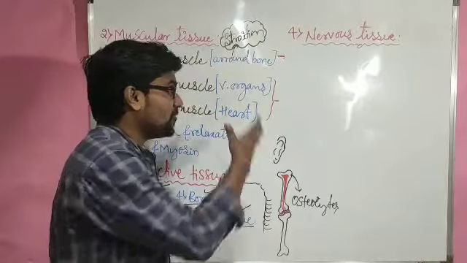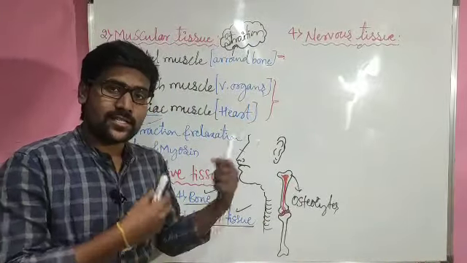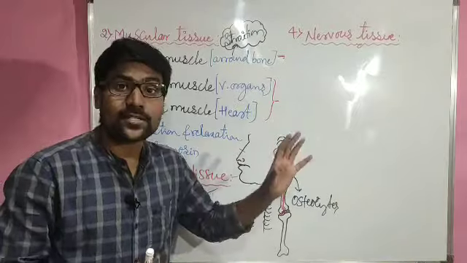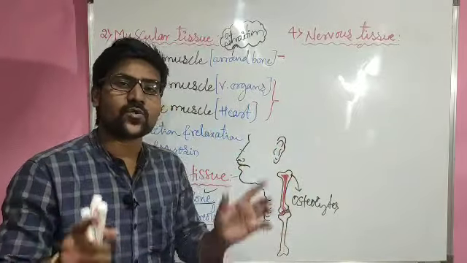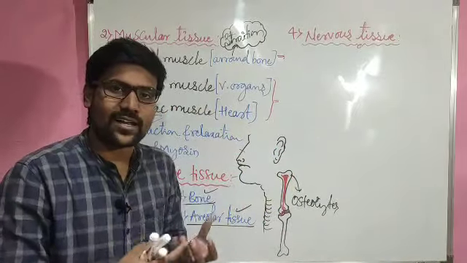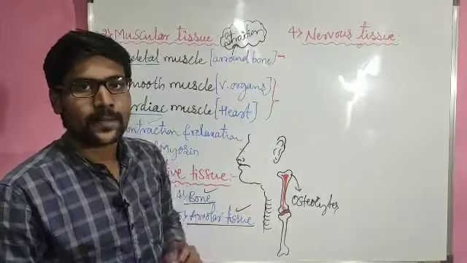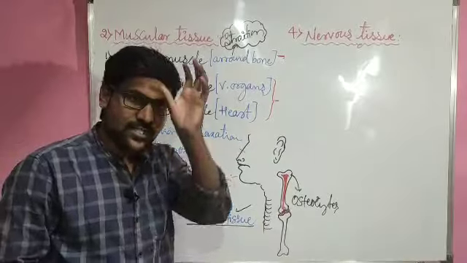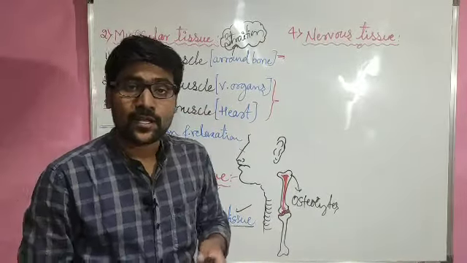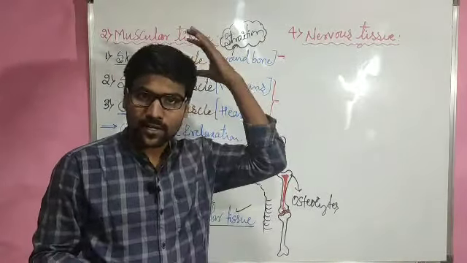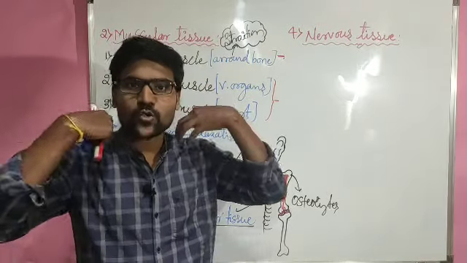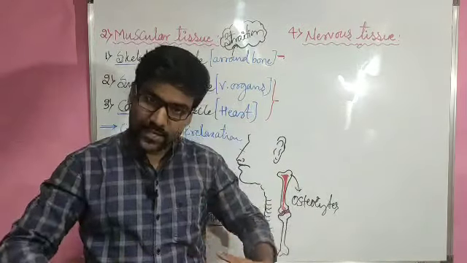In the previous class itself I told you, nervous tissue is the vast, biggest, fastest working, very interconnected tissue present throughout the body, a very special tissue. And nervous tissue forms a special system, that is the nervous system. That nervous system majorly has the brain connected with the spinal cord, and so many nerves spreading out throughout our body.